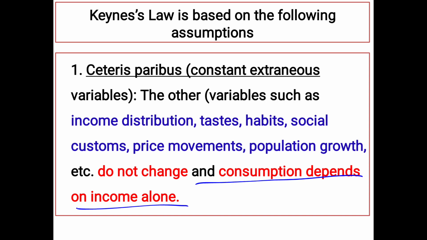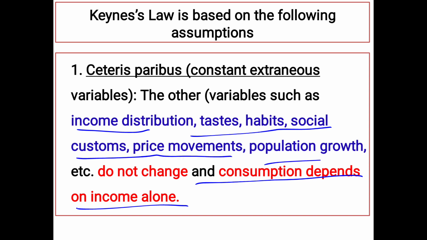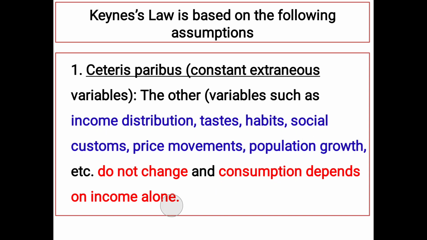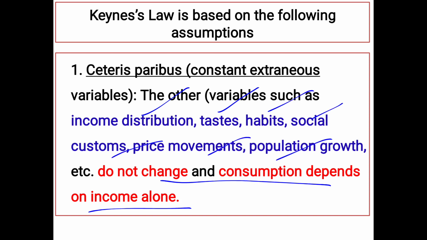So consumption always depends upon income alone. It does not matter about the taste or habit or social custom, price movement, population growth. All this doesn't matter. The only thing is that consumption is dependent on income. That's what ceteris paribus tells you. I hope it is clear for you. So what is ceteris paribus? Consumption is dependent on income as such. It doesn't matter how is your income distribution, how is your taste, how is your habit or social custom, price movement, nothing is being bothered.